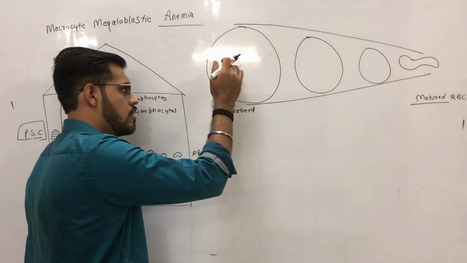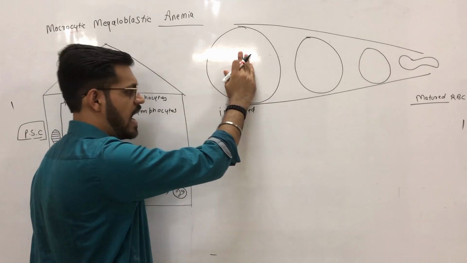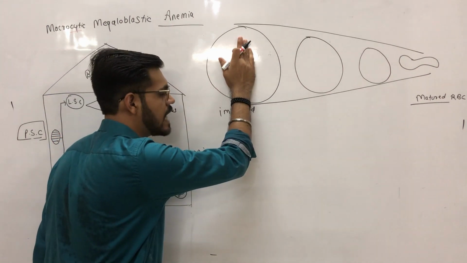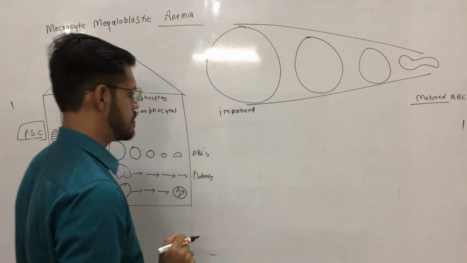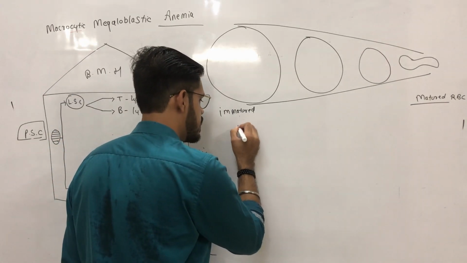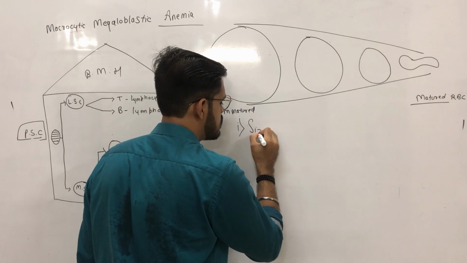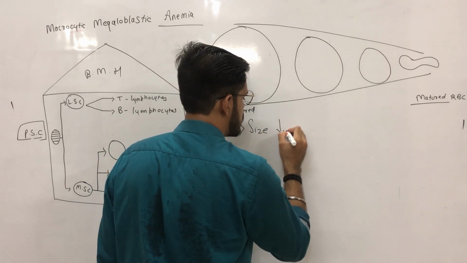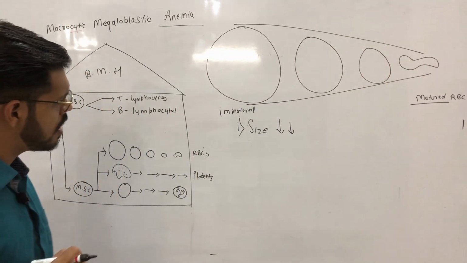Initially, the erythroid precursor cell or the erythroblast had a quite larger size as compared to a matured RBC. So the first thing I told you about was the size, and the size decreases when the cells get more and more matured.